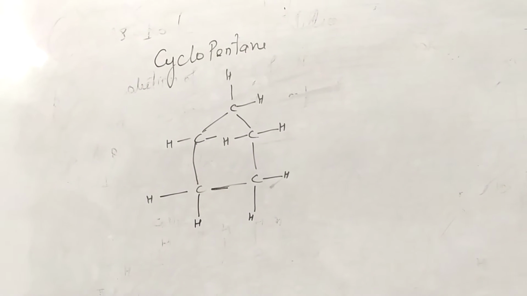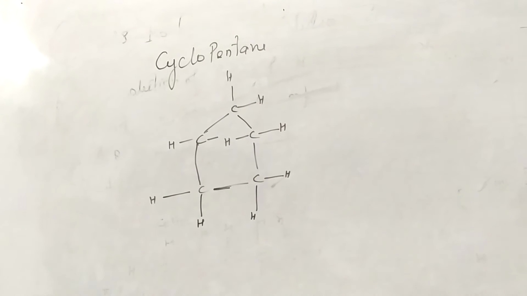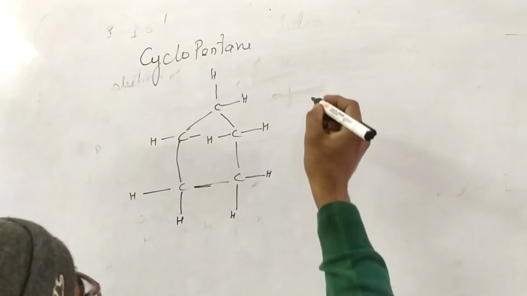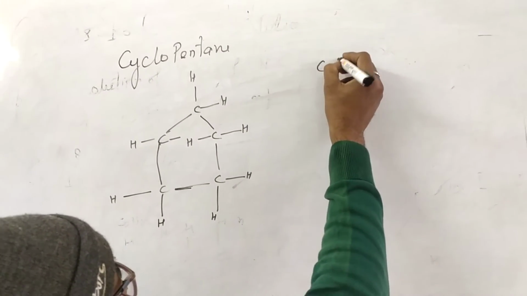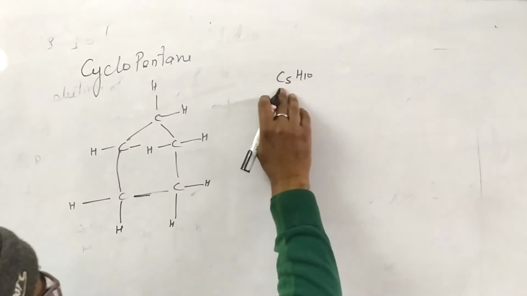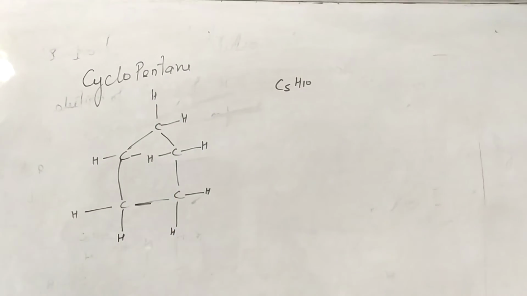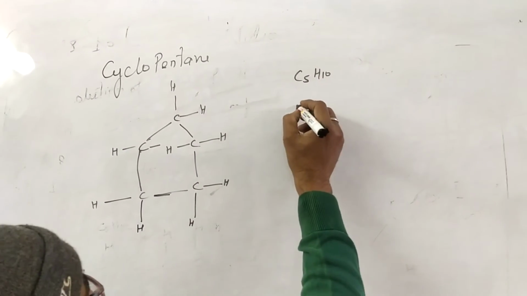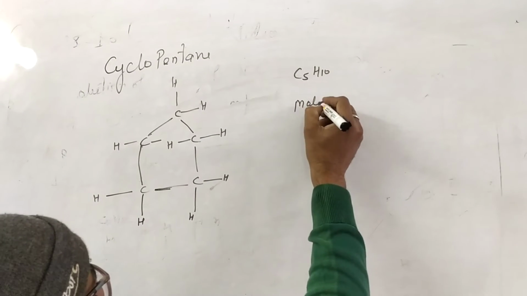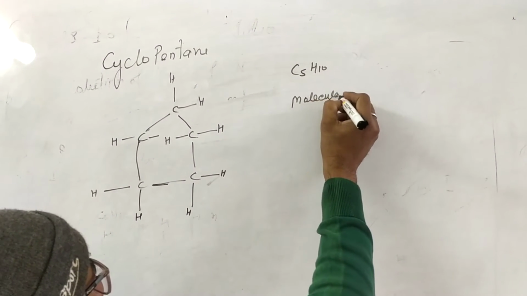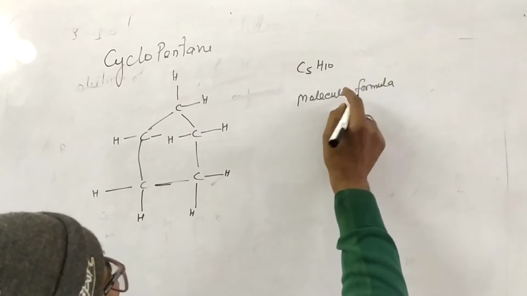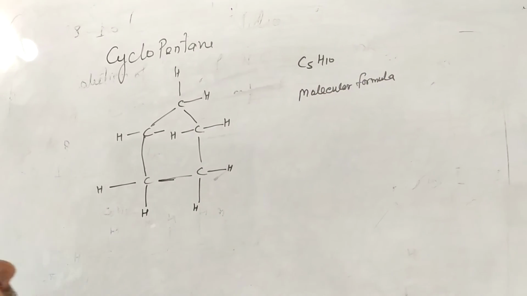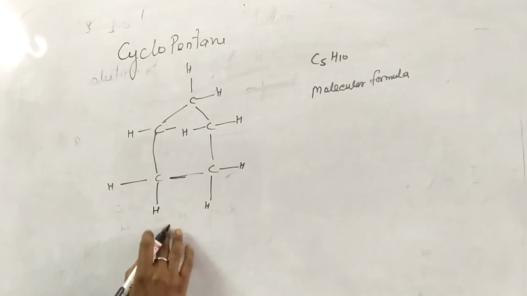You are seeing that there are 10 hydrogens and 5 carbons in cyclopentane. Therefore, the molecular formula of cyclopentane is C5H10. This is the formula of cyclopentane, molecular formula. This is the structural formula.